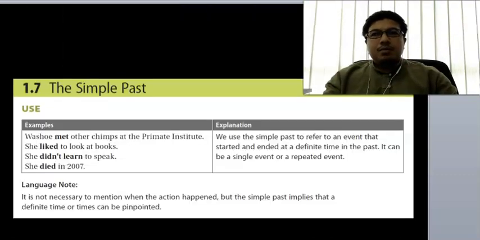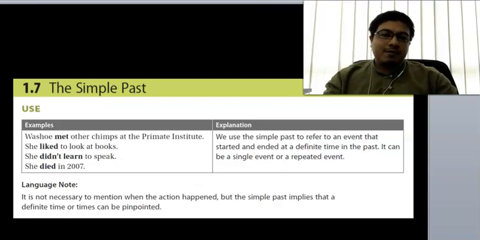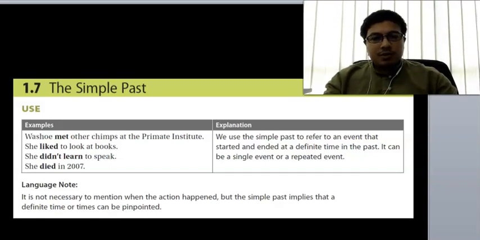So if simple present tense, we have words like every day, every morning, every weekend, frequently, often, seldom, or rarely. And with present continuous tense, we have words like at the moment and currently or right now. With simple past tense, we have words like yesterday, or last week, or last month, or last year, or in 1995.